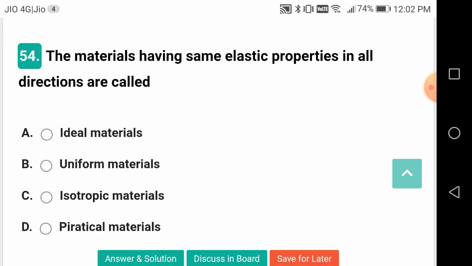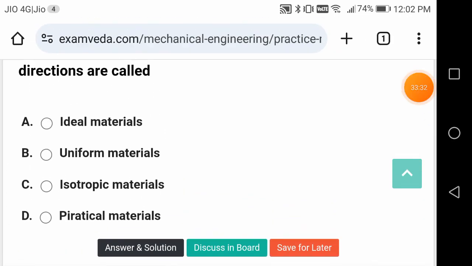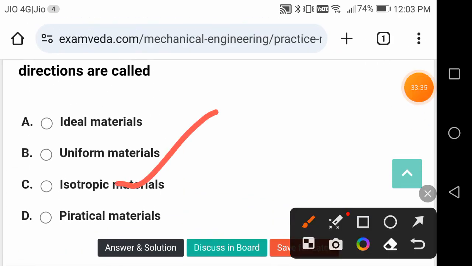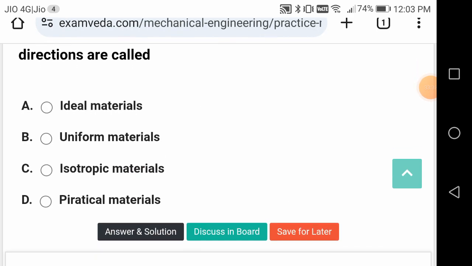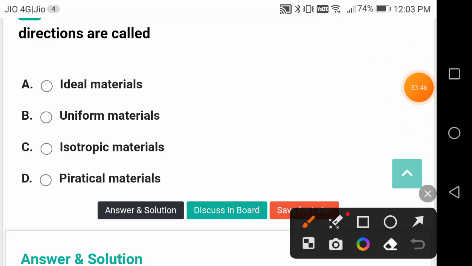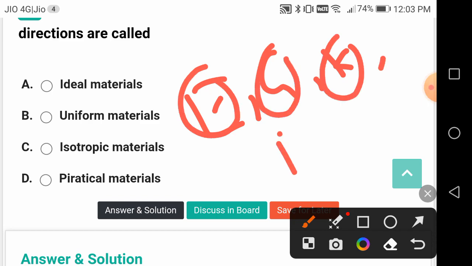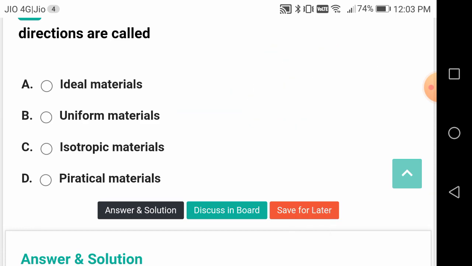The materials having same elastic properties in all directions is called, this is a good question, friends, isotropic material. It will have uniform properties in all directions. There are infinite number of directions, but they will have all the material properties like E, G, Young's modulus, modulus of rigidity, bulk modulus, and Poisson's ratio, equal in all directions. Such type of materials are called isotropic materials.